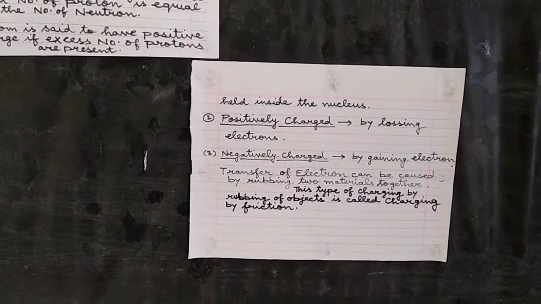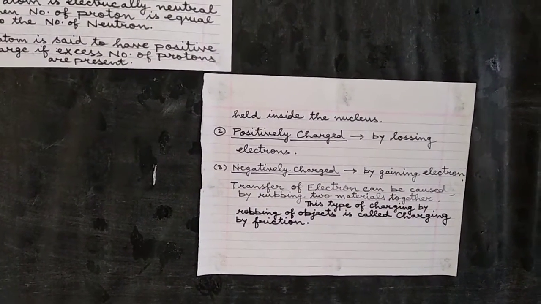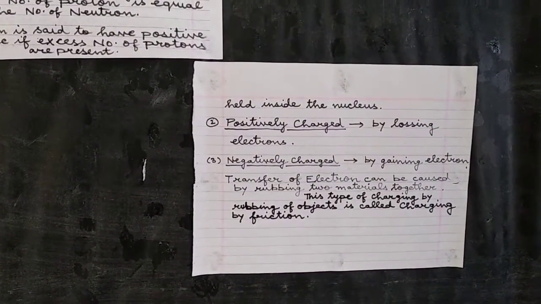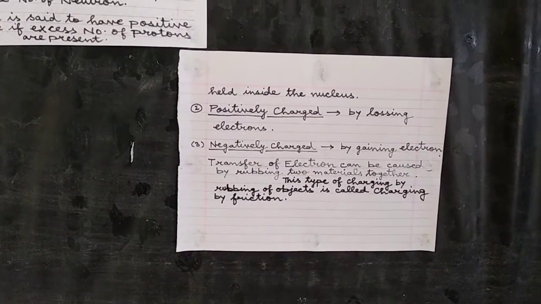The atoms become positively charged by losing electrons, whereas those atoms which gain electrons are called negatively charged atoms.